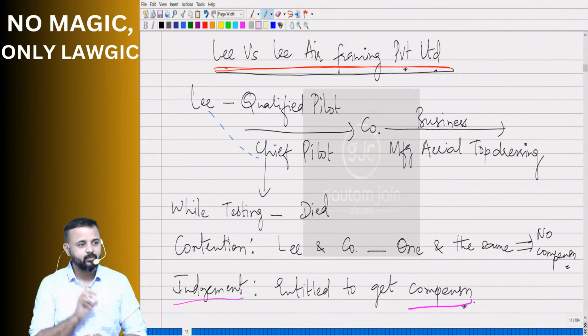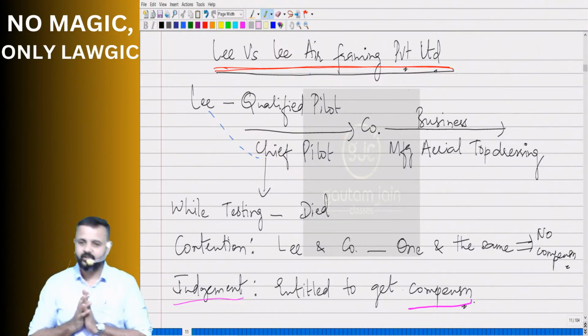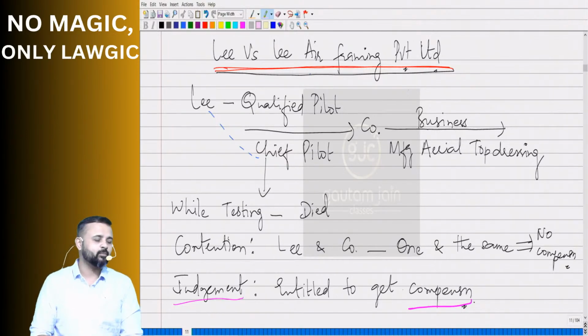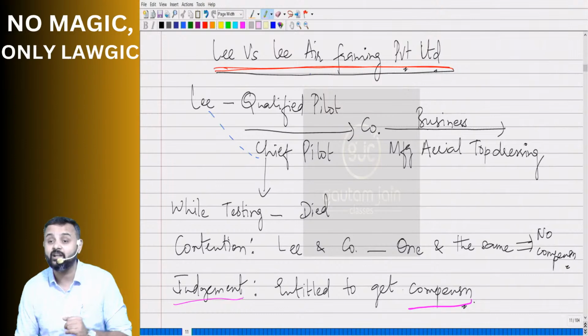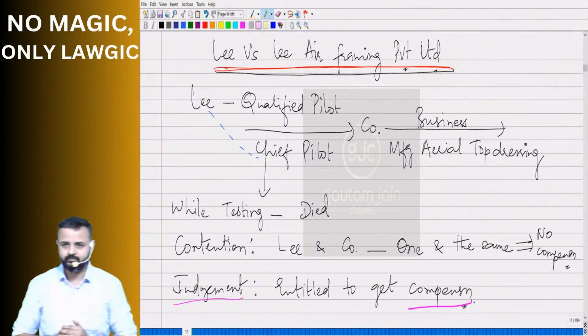And this person, Mr. Lee, apart from being the promoter of the company, shareholder, director, he was also the chief pilot in the company.